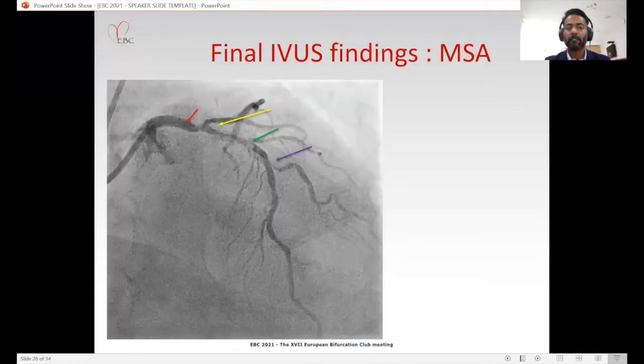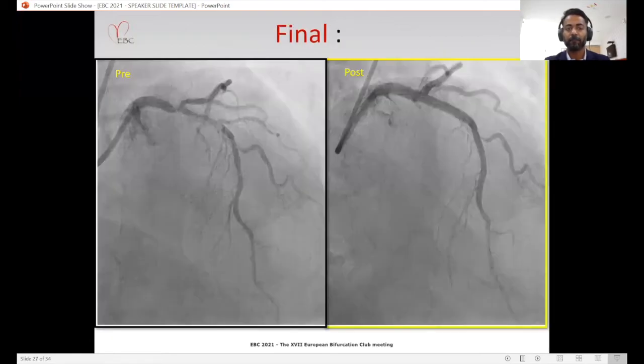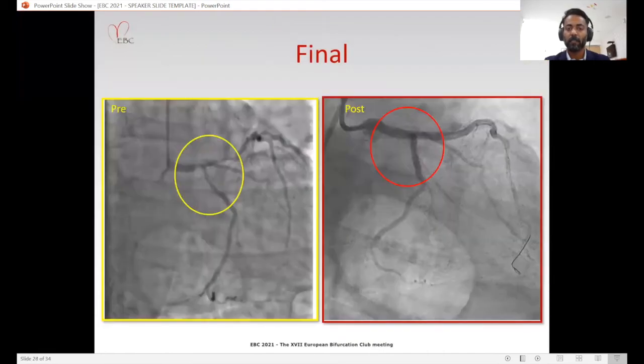We could not do IVUS, unfortunately, in the circumflex, as the patient had a distal wire perforation, which we had to balloon occlude. So in the final IVUS, all across the left main LAD, we got areas of almost 9 millimeter squares and 16 millimeter squares in the left main. So these were the final pictures in the cranial and caudal projections.